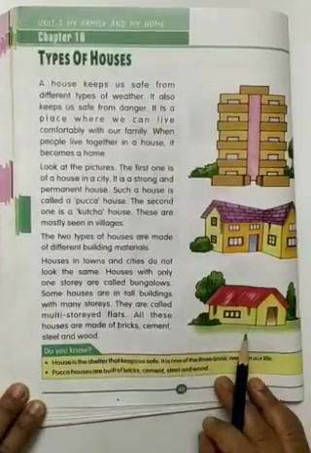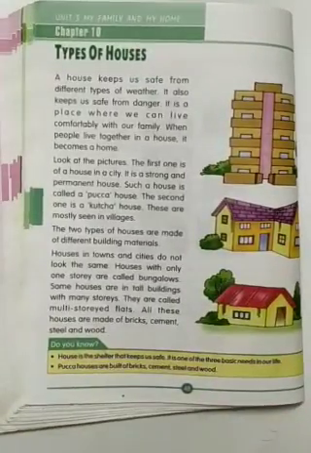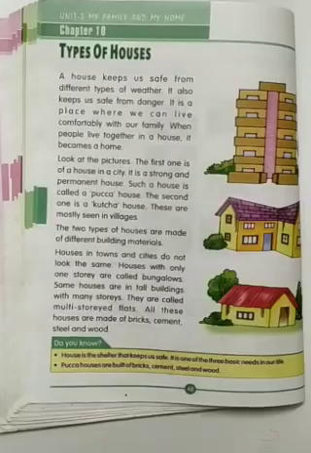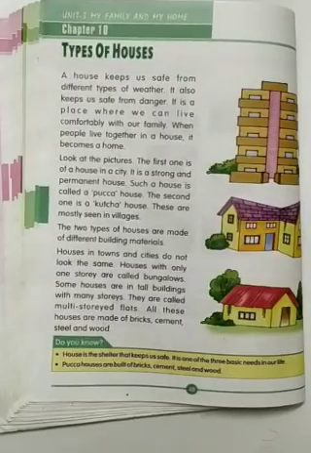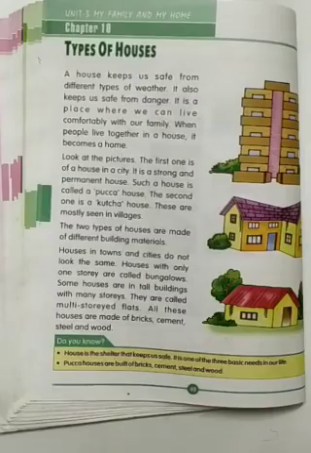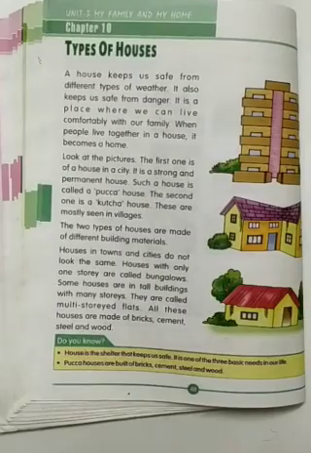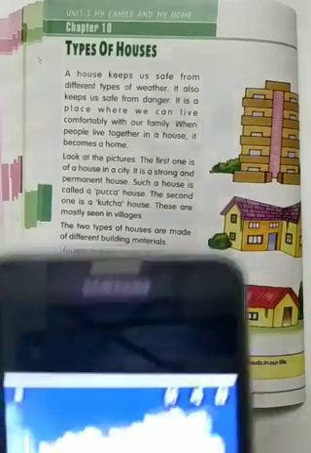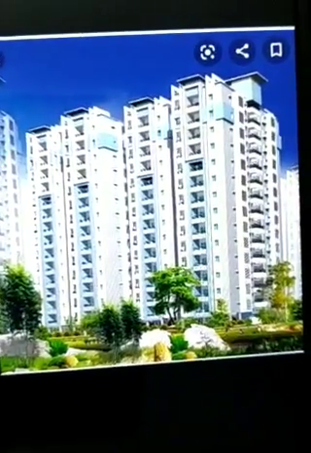Now I'll show the picture for this. See students, you can see the buildings. It is a permanent house, a pakka house.